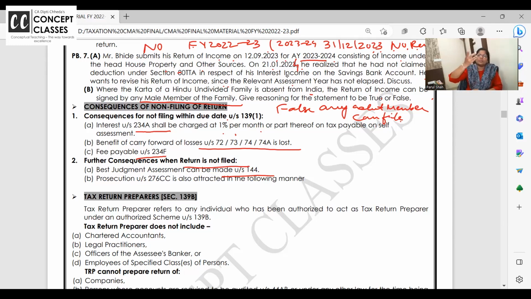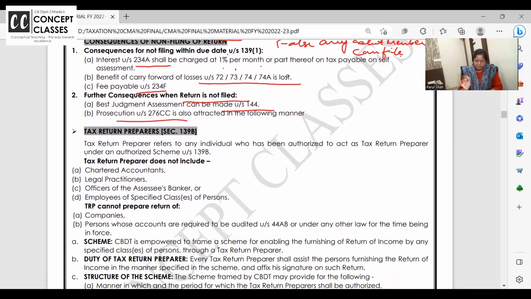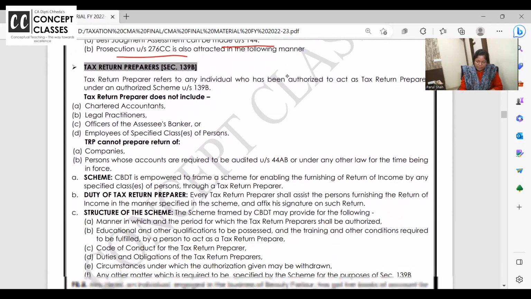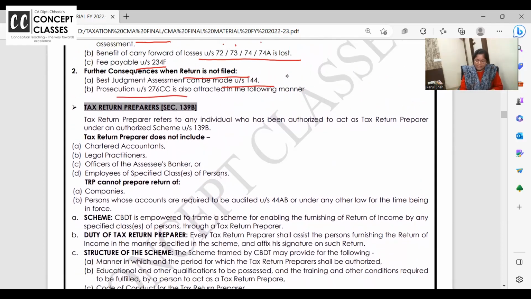Can they take it for scrutiny? Yes. But in spite of giving the notice 142 and you're not filing the return, can they do best judgment? Yes. And they can put all penalties, prosecution, all. Okay. This is one time asked question, but very scoring in your exam for 2 marks.